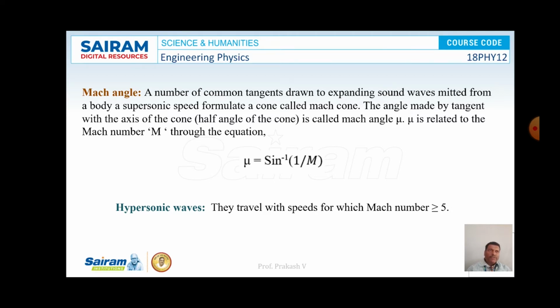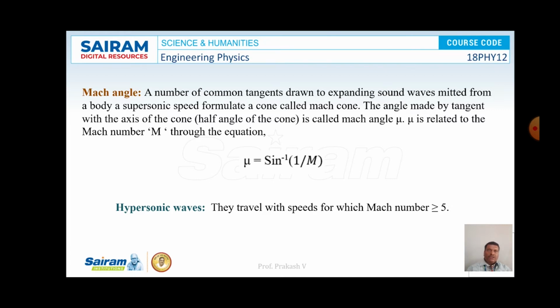The angle made by the tangent with the axis of the cone is called Mach angle, denoted by the symbol mu. Mu is related to the Mach number M with the following equation: mu is equal to sine inverse of 1 by M, where M is the Mach number.